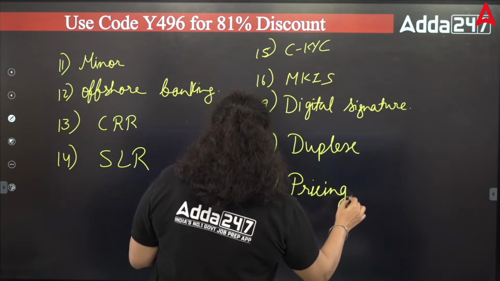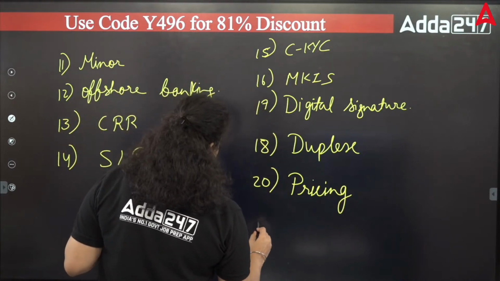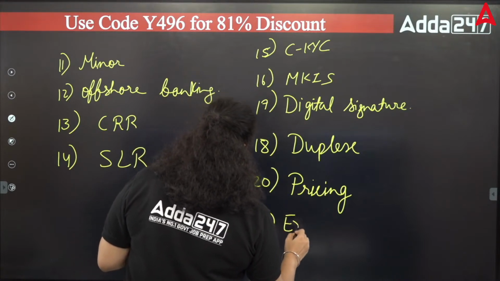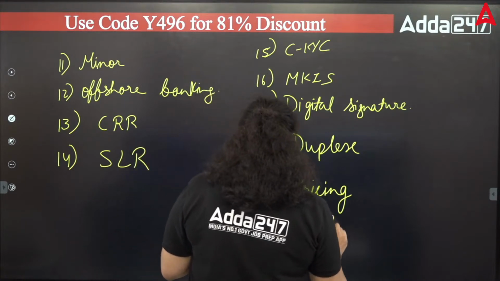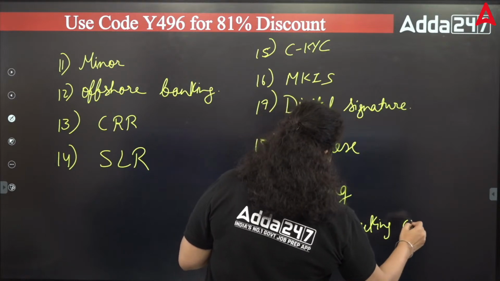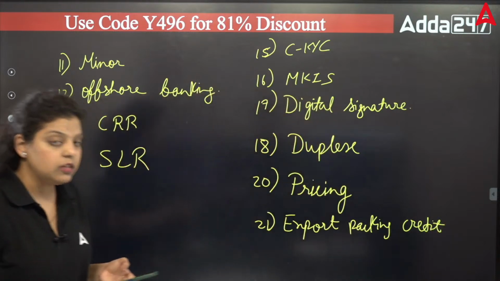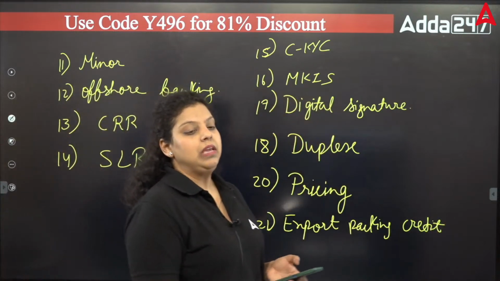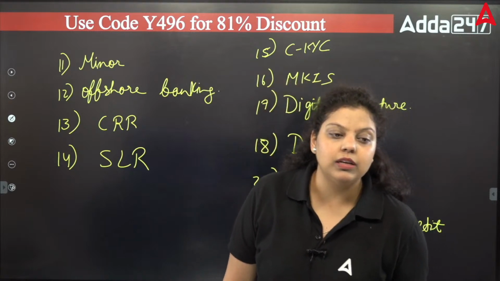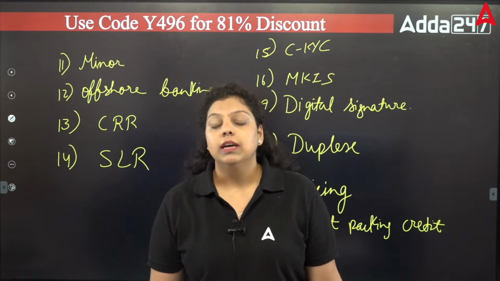Apart from pricing, they asked about export packing credit. If we know the refinance facility, an indirect instrument of monetary policy, we have seen that a refinance facility is when RBI gives loans to the commercial banks and they provide loans to a specific sector.